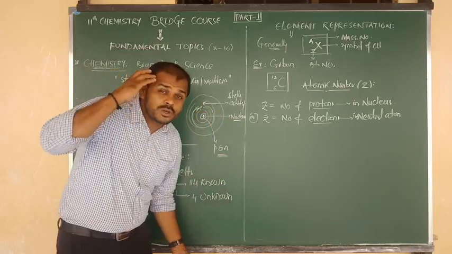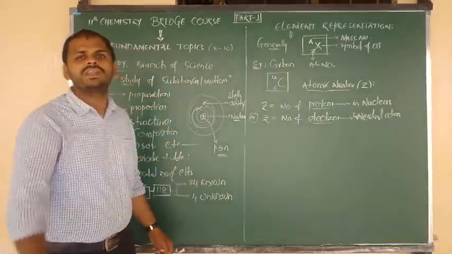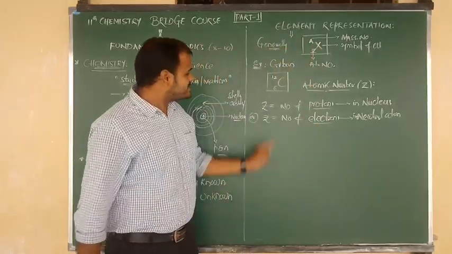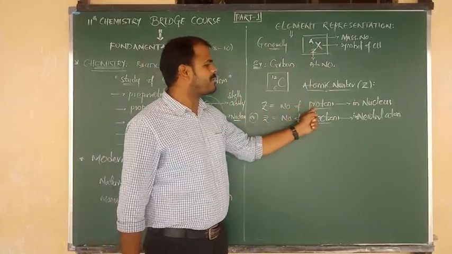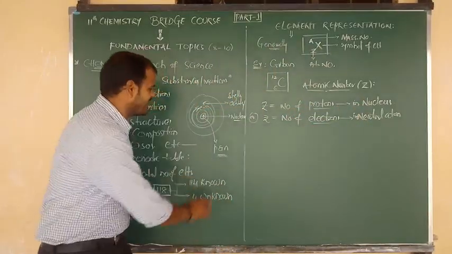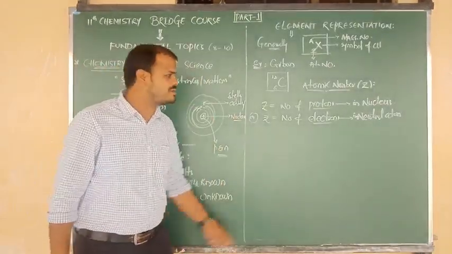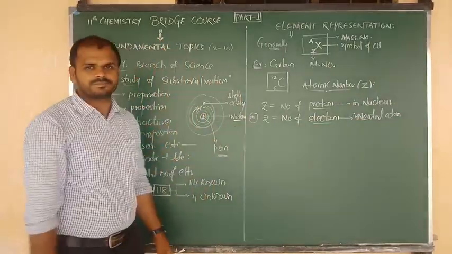So first of all, you should be very familiar with this information. Then only can we give the definitions of atomic number and mass number. Okay, so what is meant by atomic number? The symbol is Z. It is equal to the number of protons present in the nucleus, and also the number of electrons present in a neutral atom.